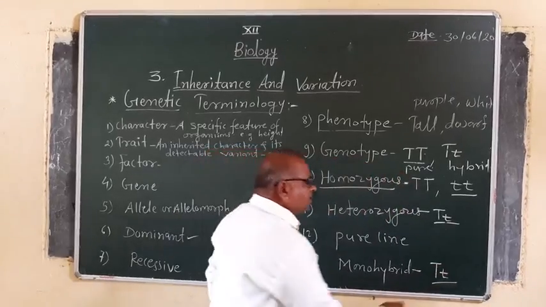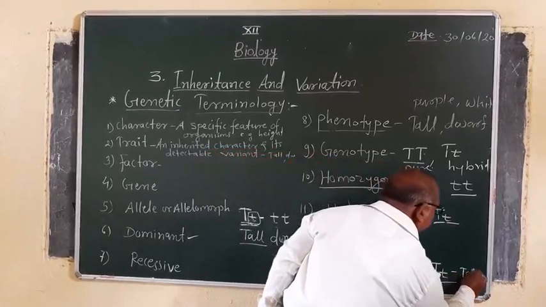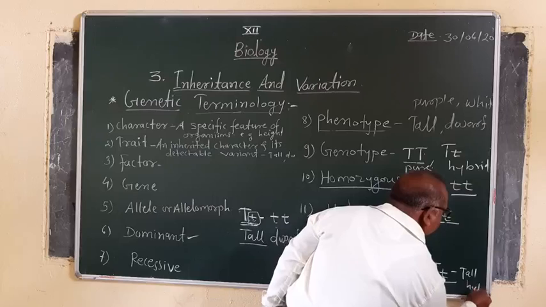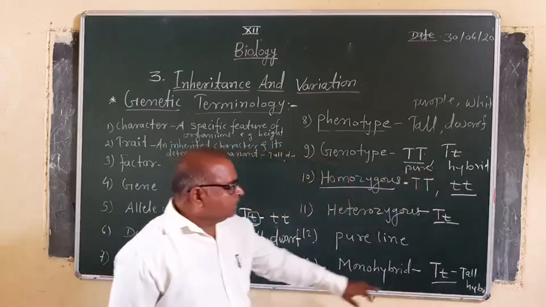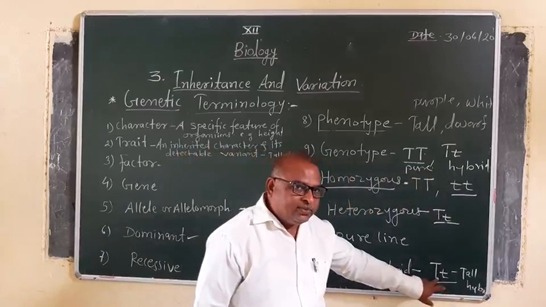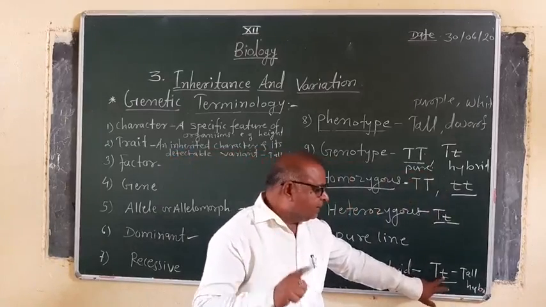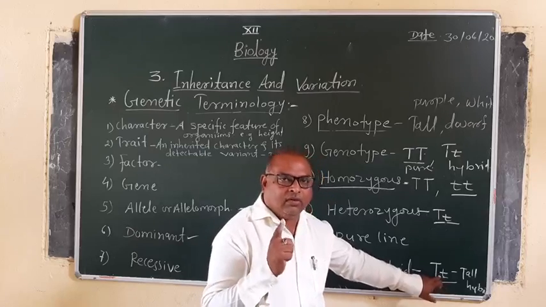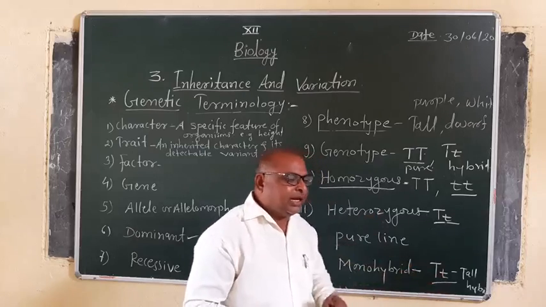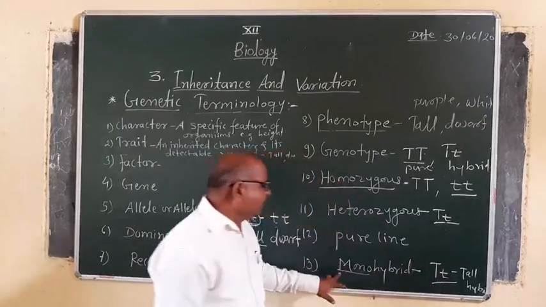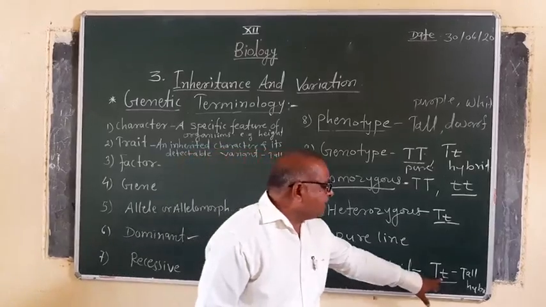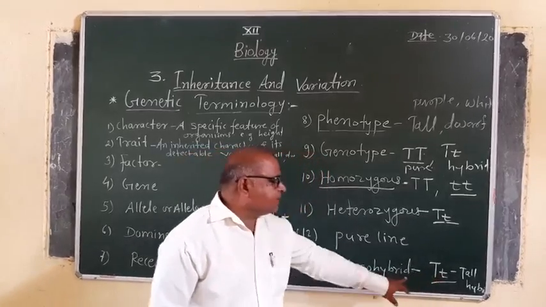Suppose this is tall but hybrid. Tall hybrid means the height of the stem is a single character taken for a cross, that is, a single character is taken at a time. Whenever the character is single, we say mono, and for that single character this is the hybrid, so it is called monohybrid.